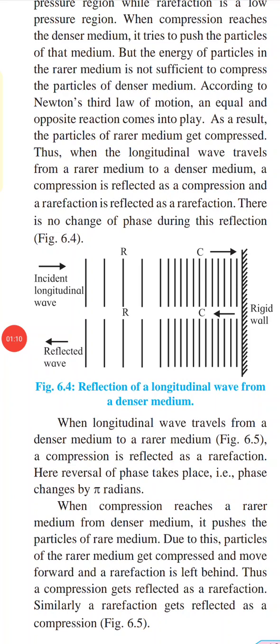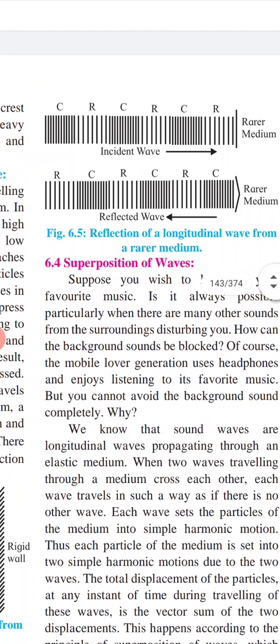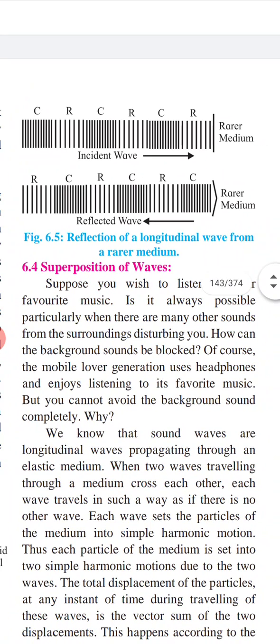So when a longitudinal wave travels from a denser medium to a rarer medium, which we can see in this figure, a compression is reflected as rarefaction. Here reversal of phase takes place, that is, the phase changes by pi radian. Compression is reflected as rarefaction or rarefaction is reflected as compression.